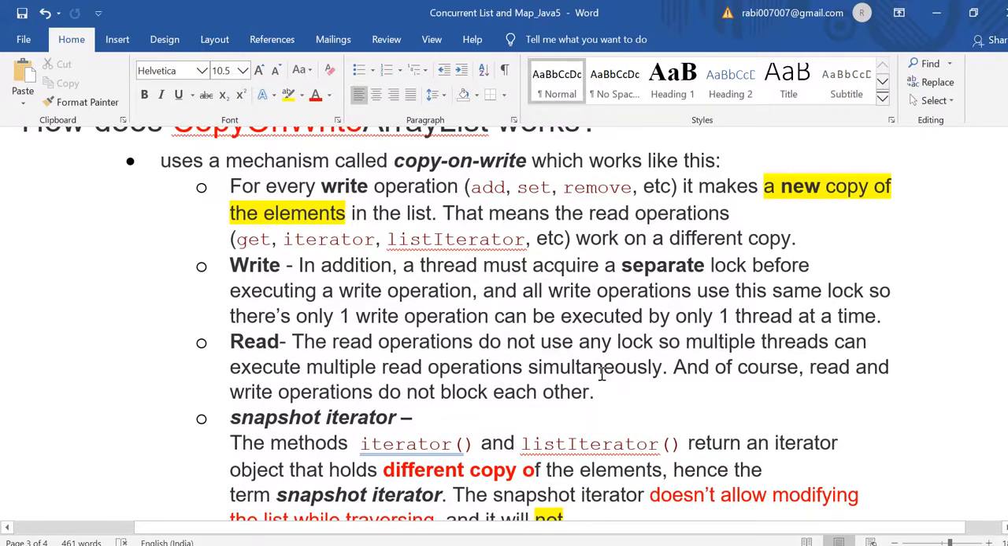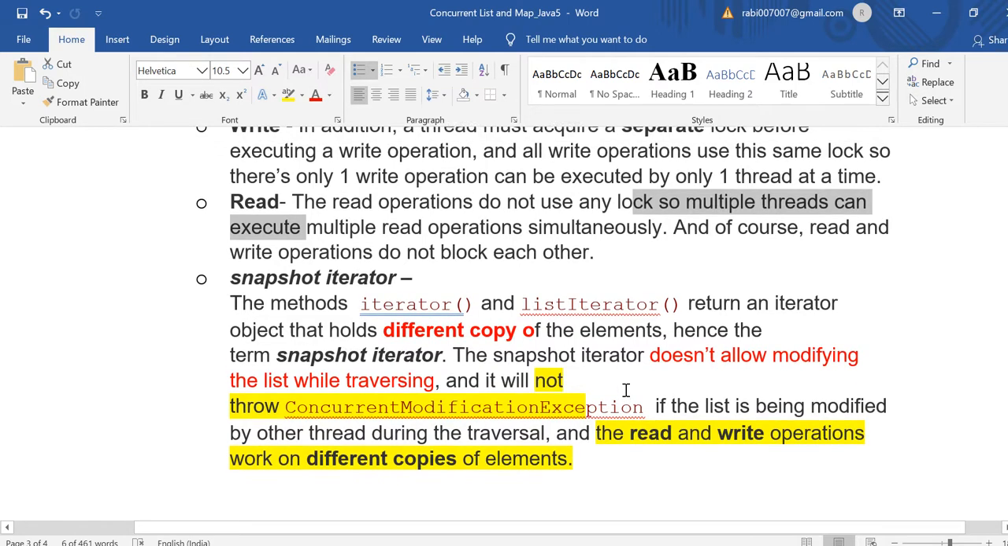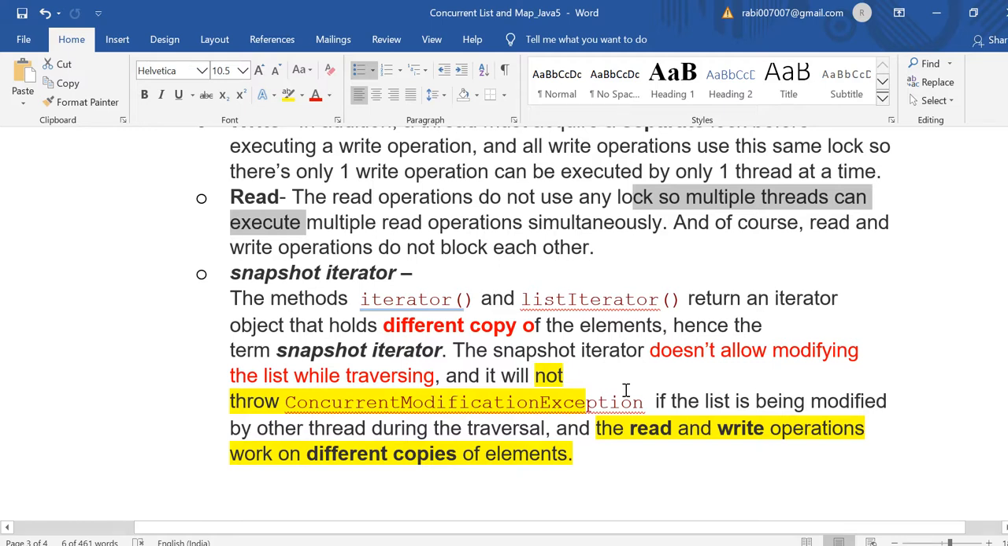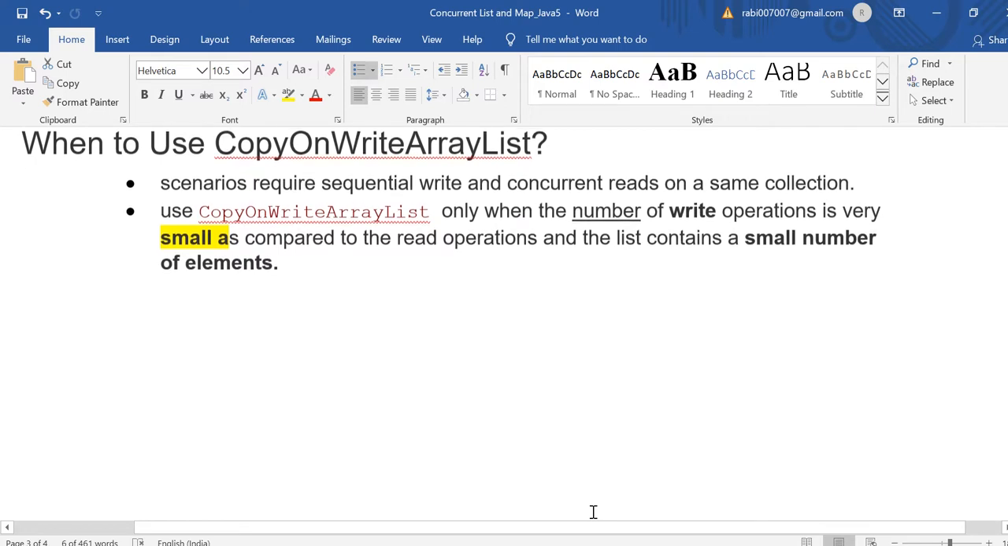Okay, there is a separate lock for the write only. For the read, there is no lock, no lock for multiple threads. And snapshot iterators means the iterator or the list iterator. Copy on write array list is a different copy of the element, hence it's the snapshot iterator. It's not allowing iterator dot remove. Okay, it does not modify the list while traversing. So iterator dot remove is not allowed for the copy on write array list. When to use? When there are small write operations or a small number of elements, it's advisable.